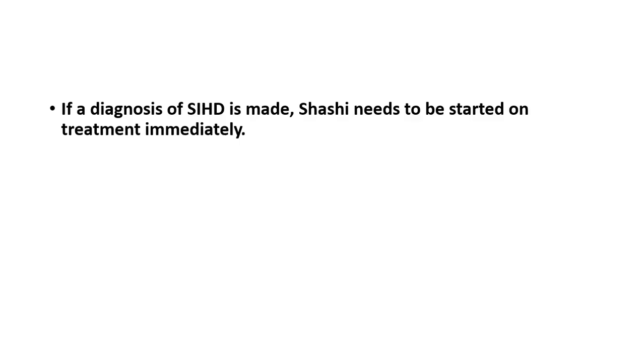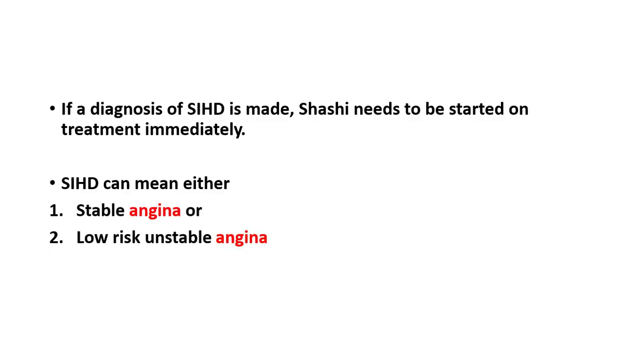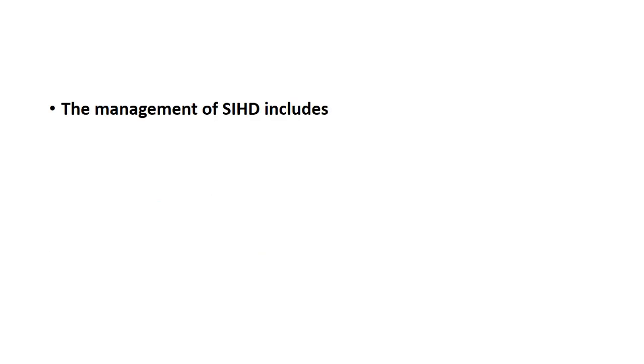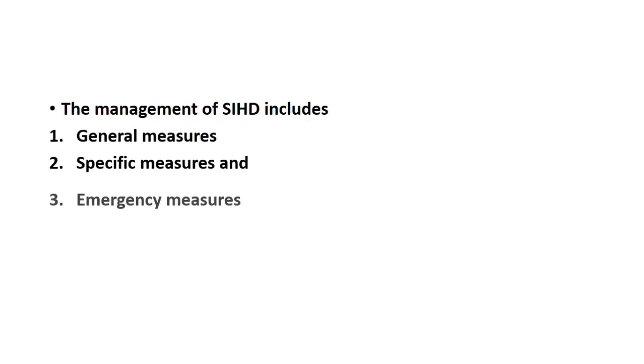Now, if a diagnosis of stable ischemic heart disease is made, then Shashi needs to be started on treatment immediately. Now, what is stable ischemic heart disease? This can mean either stable angina or low risk unstable angina. The management of stable ischemic heart disease includes general measures, specific measures, and emergency measures.